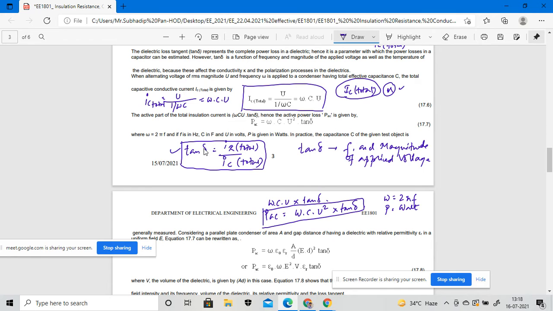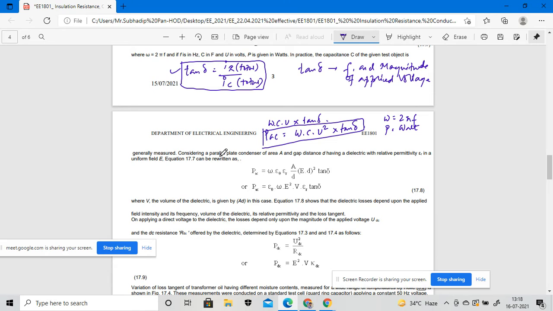So in practice the capacitance C of a test object can generally be measured.